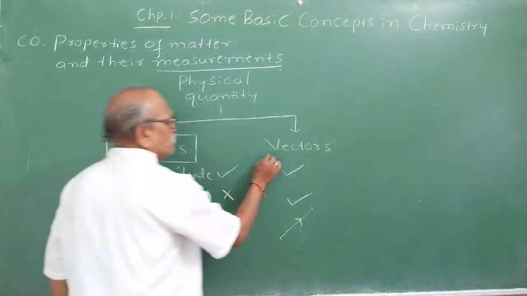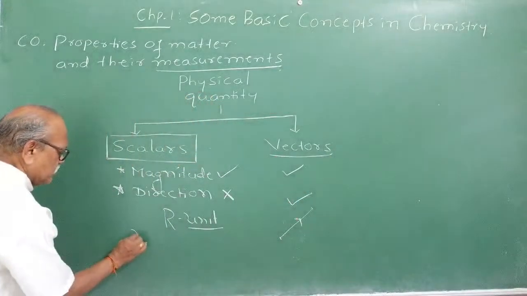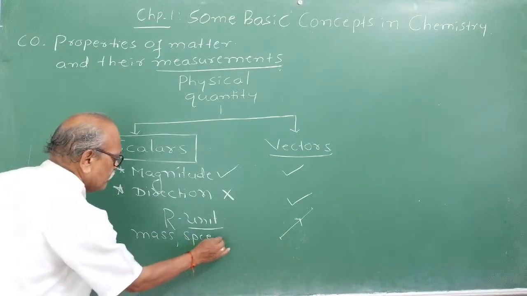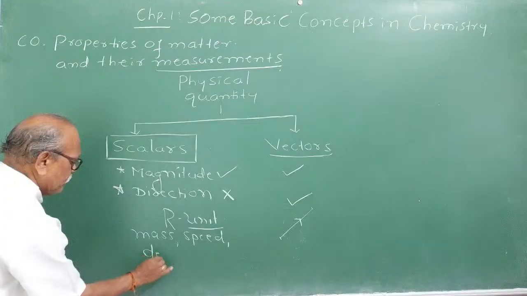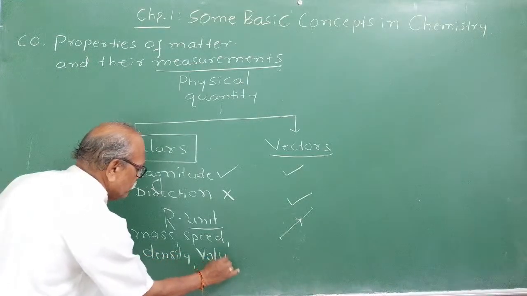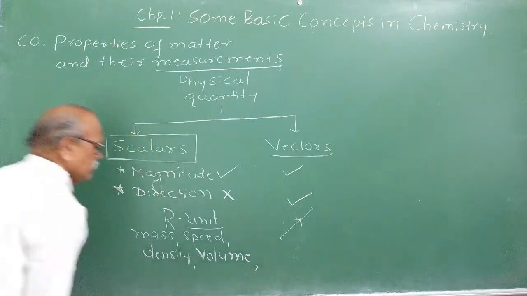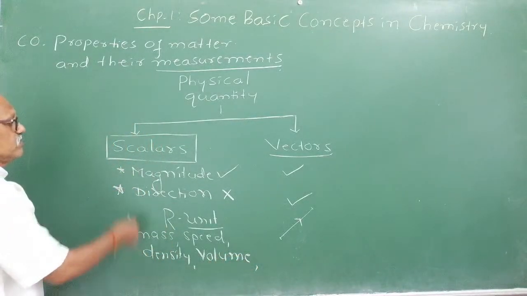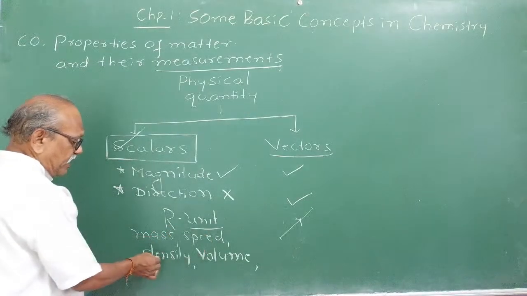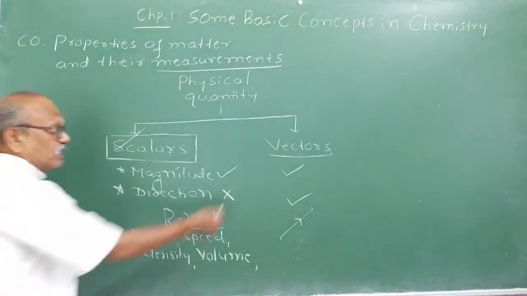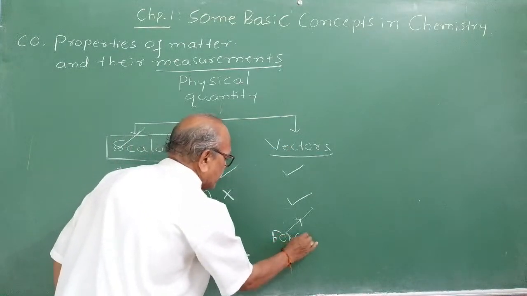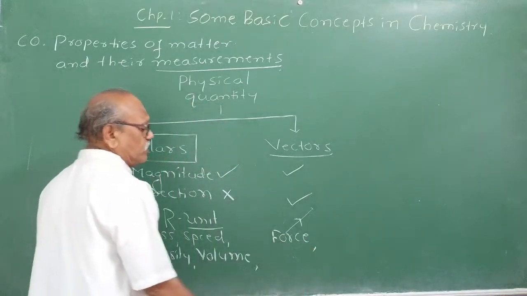Mass, speed, density and volume come under scalars because they have magnitude but no direction. Similarly, force is a vector, as it has both direction as well as magnitude.